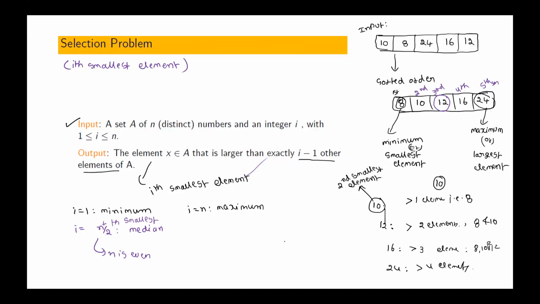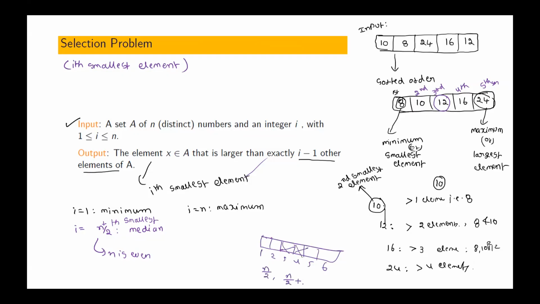If there are 6 elements, what are the medians? Third and fourth, no? This third, can we write it as n by 2?